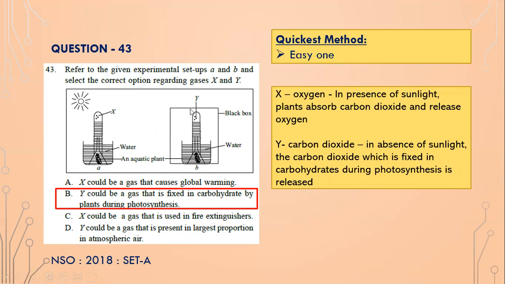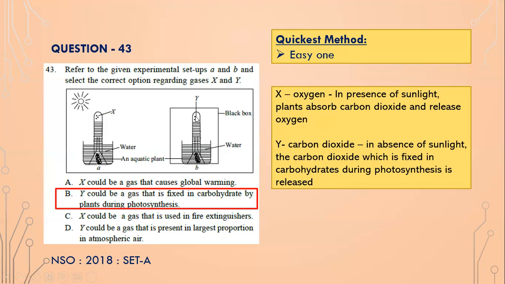And Y. Here in B, the apparatus is kept in a black box. Because it is in a black box, no photosynthesis is going to happen. The plant will digest its own food. The plant will basically digest its own material, the carbohydrates, and what will it release?